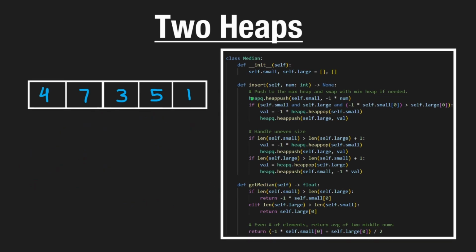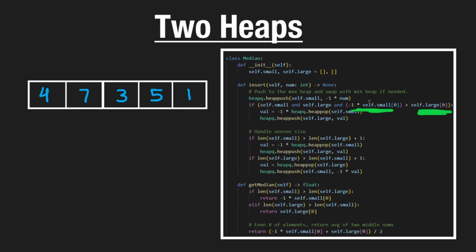But moving on to the main concepts here, after we push to the max heap, we want to make sure that none of the properties of our 2 heaps have been violated. The first thing we want to check is that this value was inserted into the correct heap. How we can check that is first by making sure that both of the heaps are non-empty, because if one of the heaps is empty, then we can't really compare the 2 heaps. But if they're both non-empty, then we're going to take the root value from the max heap and the root value from the min heap and compare them.